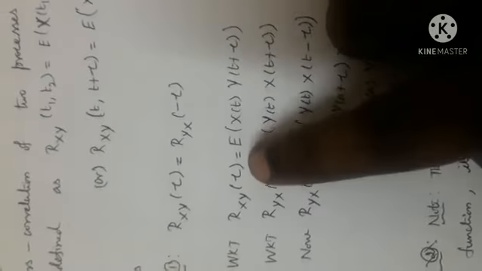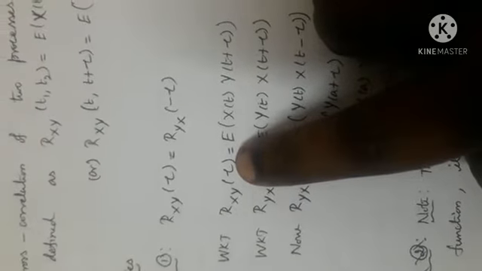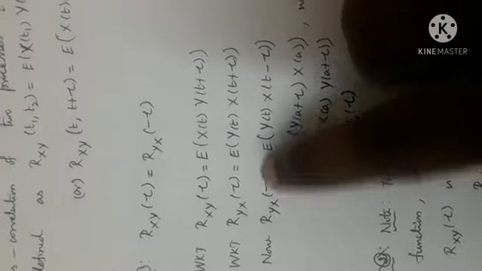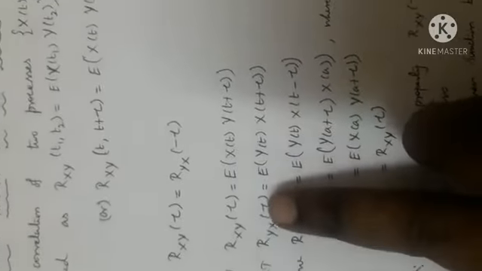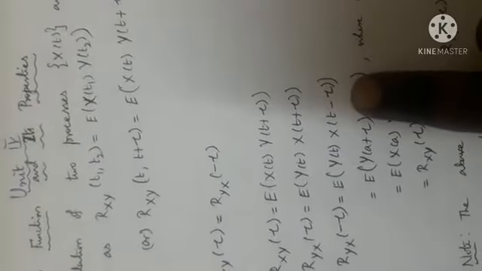Let us prove it. We know what Rxy of tau is. Tau is the time difference, maybe t2 minus t1 or t1 minus t2, which we write as modulus of t1 minus t2. We know Ryx of tau also. Now let us consider Rxy of minus tau. Put tau equal to minus tau, so this tau becomes minus tau.